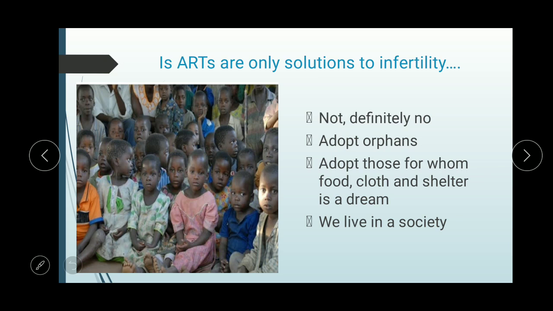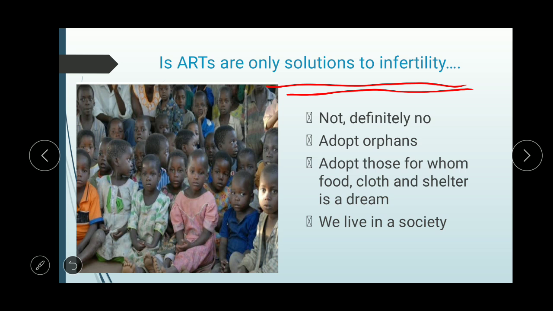Now one pertinent question arises: is ART the only solution to infertility? The answer is no, definitely no, because the need of the infertile couple is to have a child. It should not matter where you are getting the child from. If you are not able to go for ART, or even if you are able to go for ART, that is assisted reproductive technology, these are very modern technologies and they require a huge amount of money. So at last the aim is to have children.